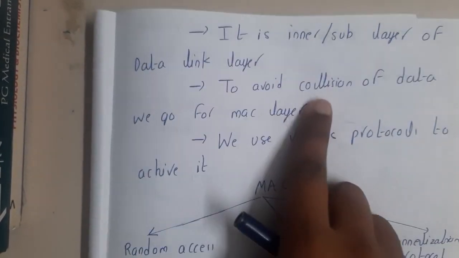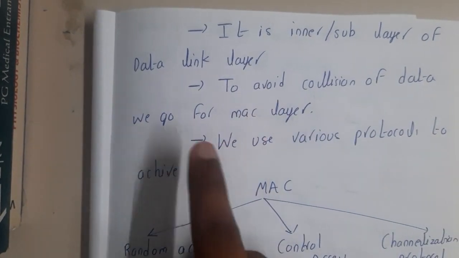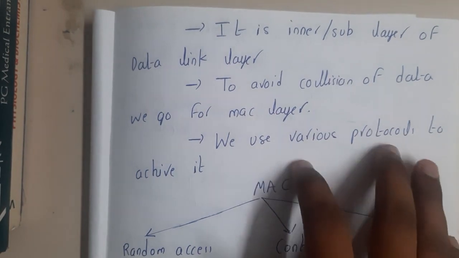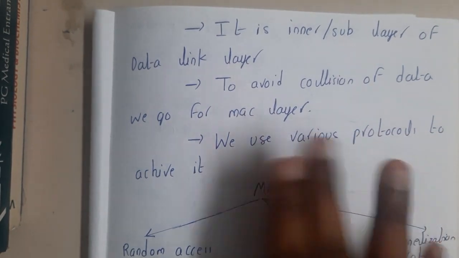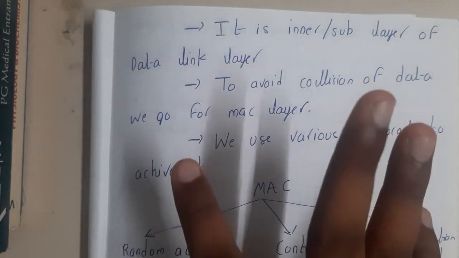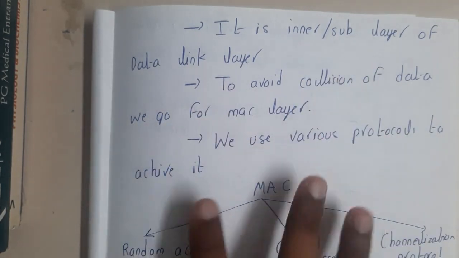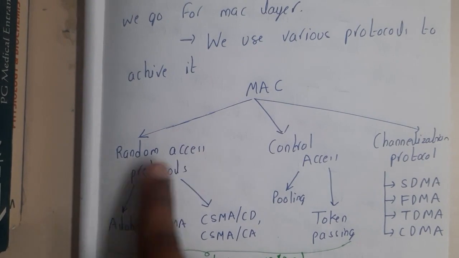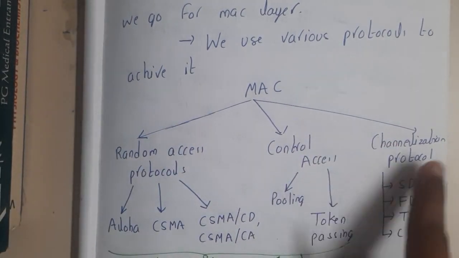To avoid collision of data, we go for the MAC layer. Basically, if two users or two devices are sending data at the same time, there is a high chance of collision. To avoid these kinds of collisions, we use the concept of the MAC layer. In the MAC layer we have random access protocols, controlled access protocols, and channelization protocols.